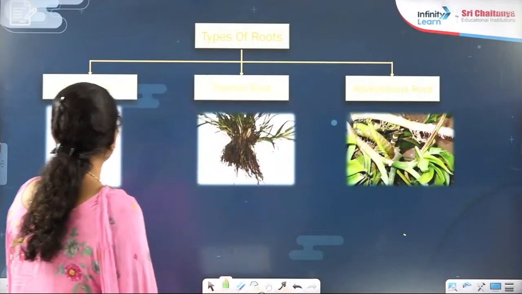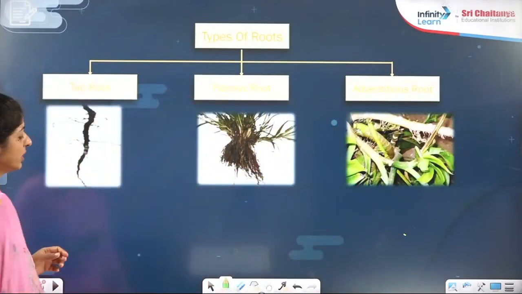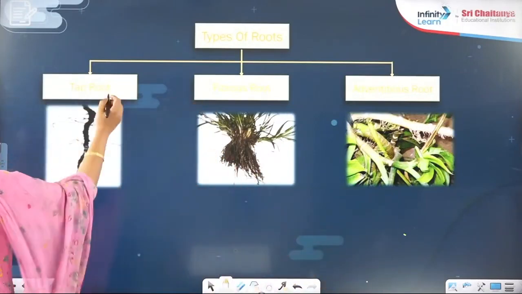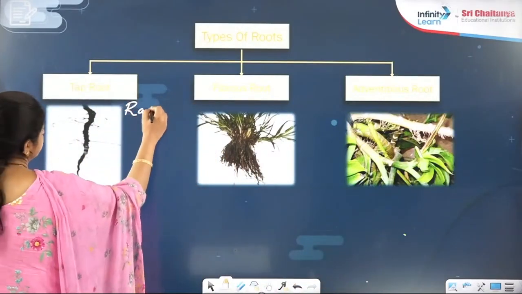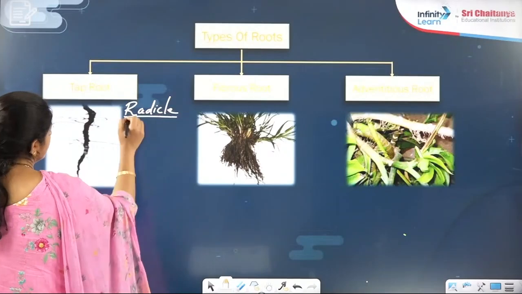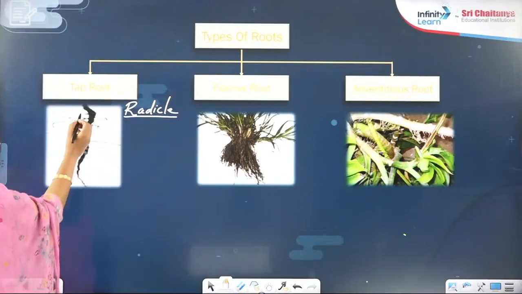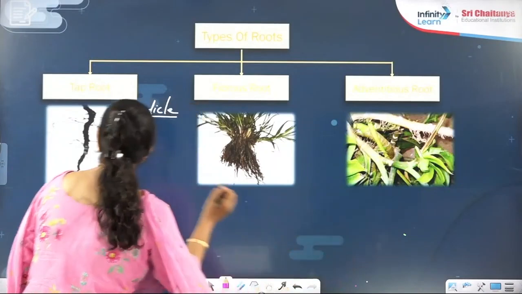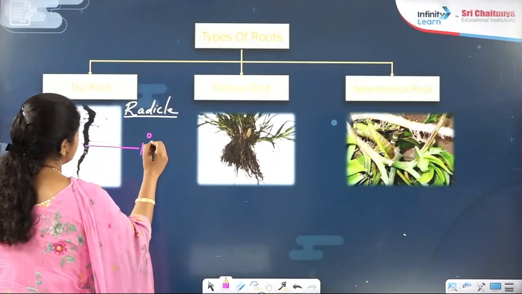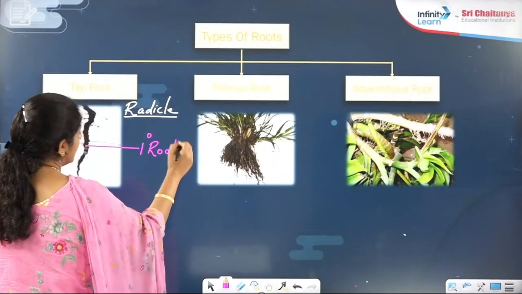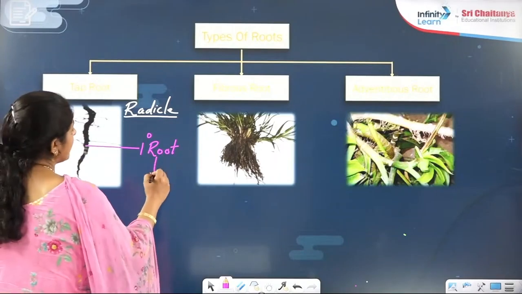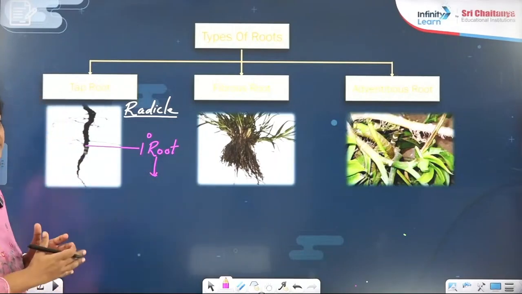Now let me talk about the taproot. Taproot originates basically from where? From the radicle part. The radicle will show elongation and create this elongated part. What do you call this elongated part? That is the primary root, right? That primary root is further divided into branches.